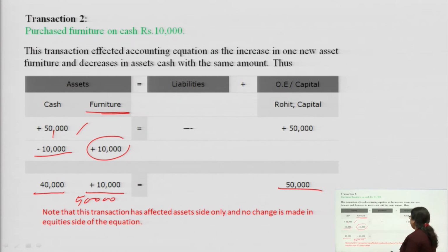If suppose the money is lacking at the capital side, then it is not a proper accounting equation; there is some error, or by passing this transaction into the accounting equation, you have made some mistake. This transaction has affected the asset side only and no change was made in the equities, because it was purchased on a cash basis, cash has decreased and one asset, that is furniture, has increased.